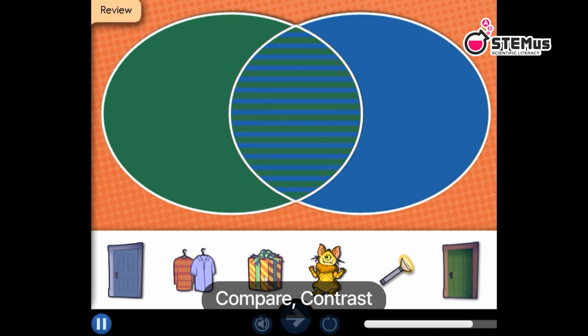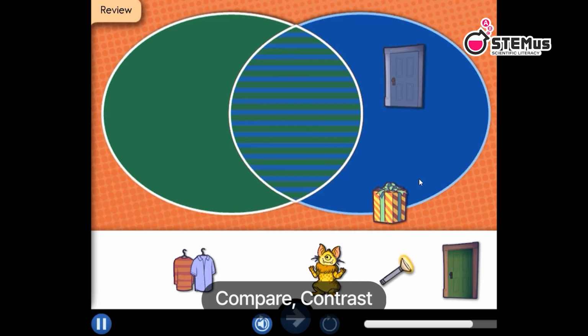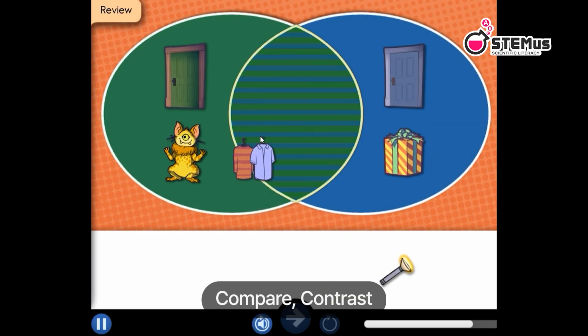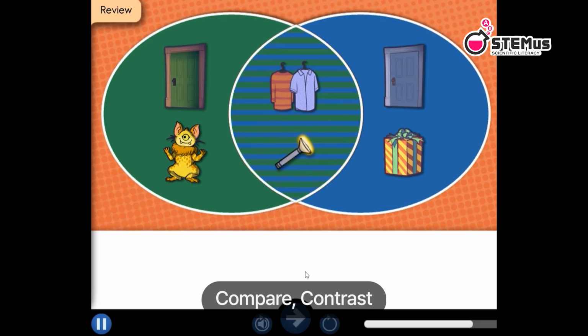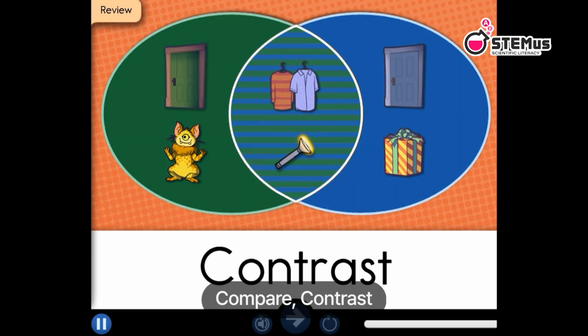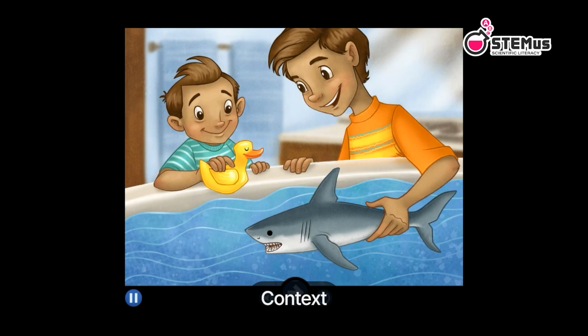Drag a picture to the correct place. Good job! When you find things that are the same, you compare. When you find things that are different, you contrast. So remember that context is the information that helps you understand what you are seeing and what you are reading.